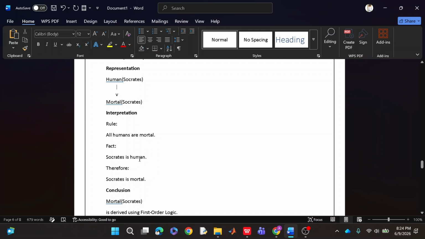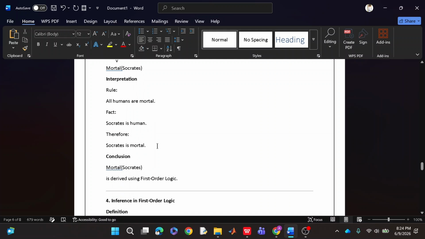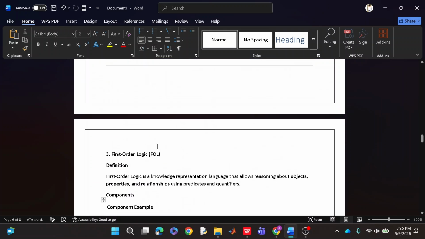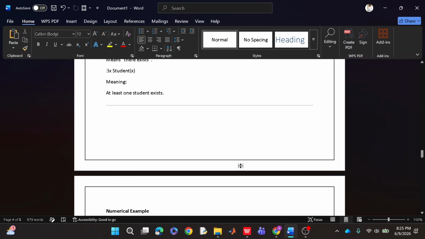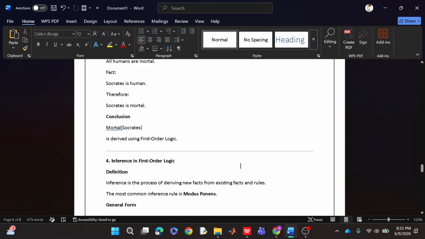The fact is Socrates is human, therefore Socrates will be mortal. By the definition, we have the relation, and we have the reasoning about the objects. So we have concluded that all humans are mortal, and Ali is a human, so definitely he will be mortal as well. We have used this knowledge in order to get the conclusion sentence.